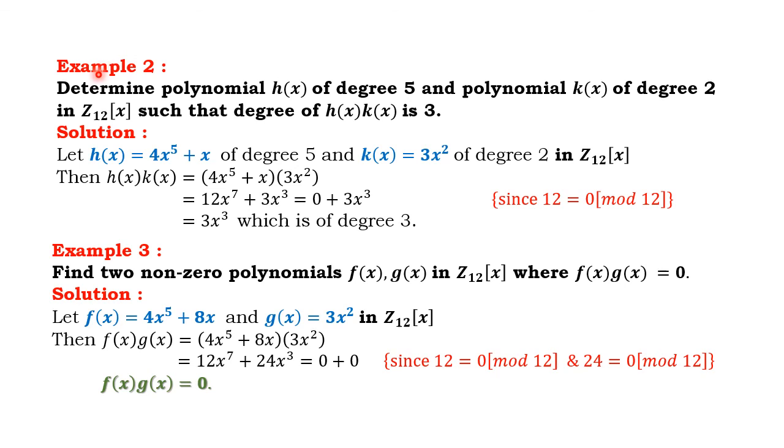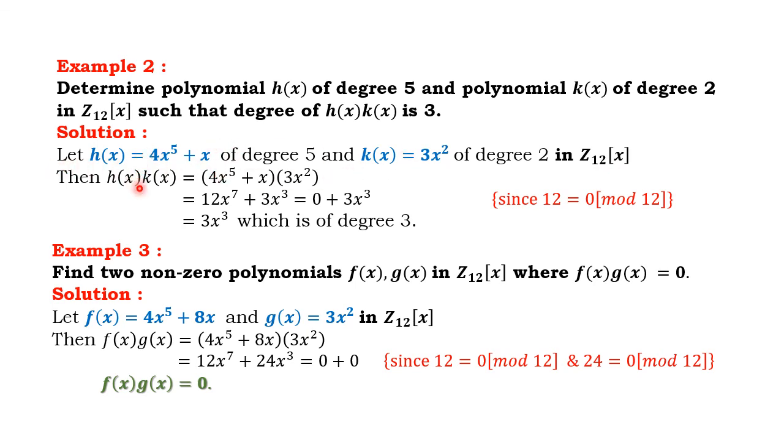Now another example. Determine the polynomial h(x) of degree 5 and polynomial k(x) of degree 2 in Z12[x], the congruence modulo classes, such that the degree of h(x)k(x) is 3. So we assume the polynomial h(x) = 4x⁵ + x of degree 5 and k(x) = 3x², since the degree is 2, in Z12[x], whose coefficients are in Z12.